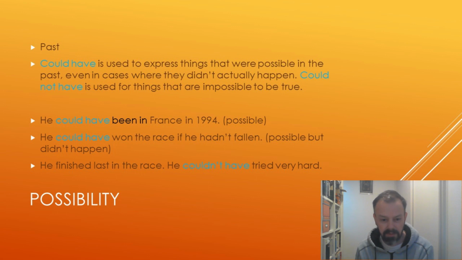And the last example here is something which is not true. It's impossible to be true. He finished last in the race, so he was last place. He couldn't have tried very hard. Okay, if he tried very hard, well, maybe he's not very fast at running. Maybe he's just not very good. But you know, we can imagine logically that if he was in last place, then he didn't try very hard. So it's impossible that he tried hard. He couldn't have tried very hard.